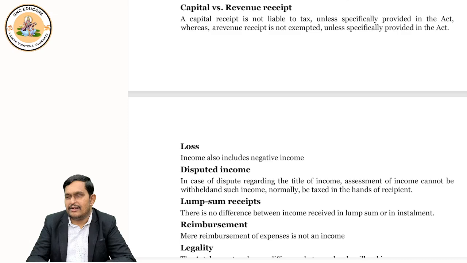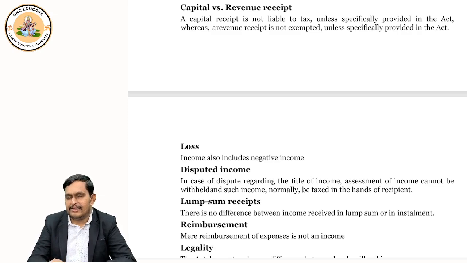Are they taxable? The answer is no. So the general rule is capital receipts are not taxable. But when I say general rule, automatically the next exception will come; you should think like that. So the exception is that if it is specifically mentioned in income tax that this capital receipt is taxable, then it is taxable.